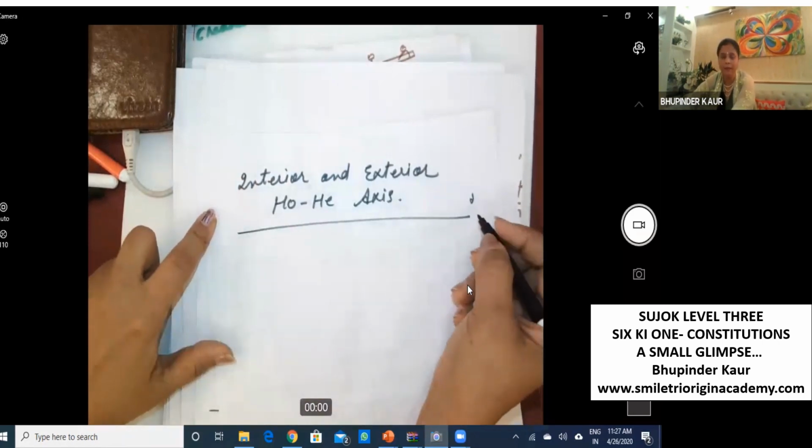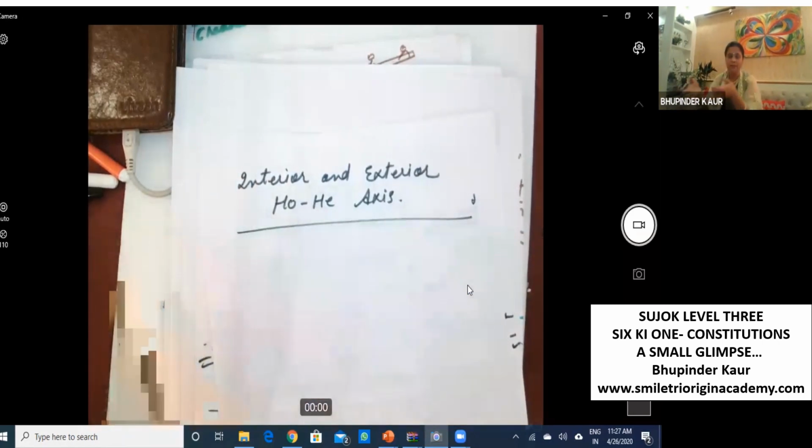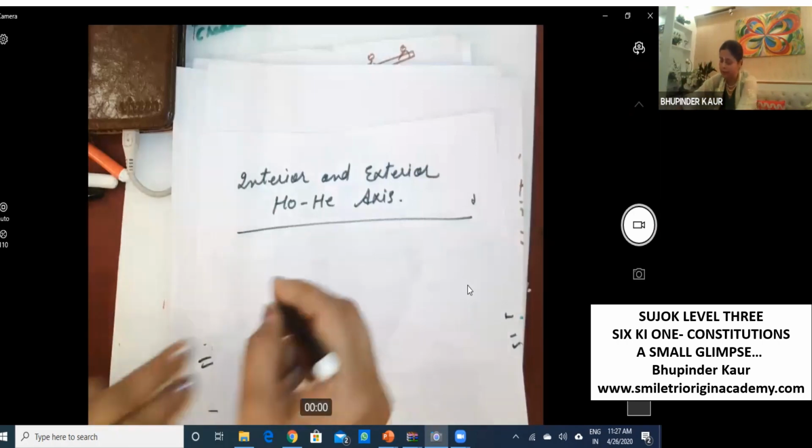This is also symmetrical constitution. This is rhythm, symmetry, hetero-homo. 3 plus together, 3 minus together is symmetrical, and this is also symmetrical.